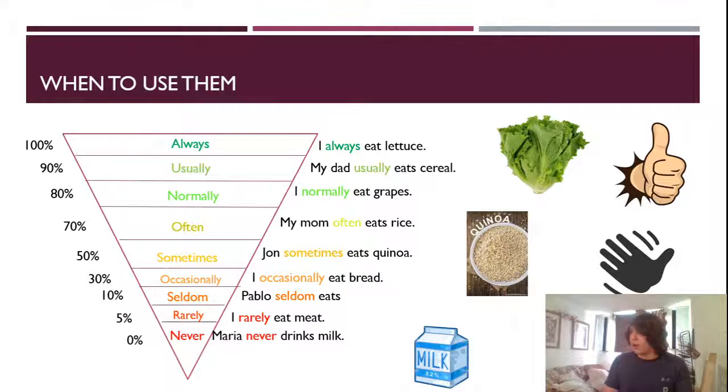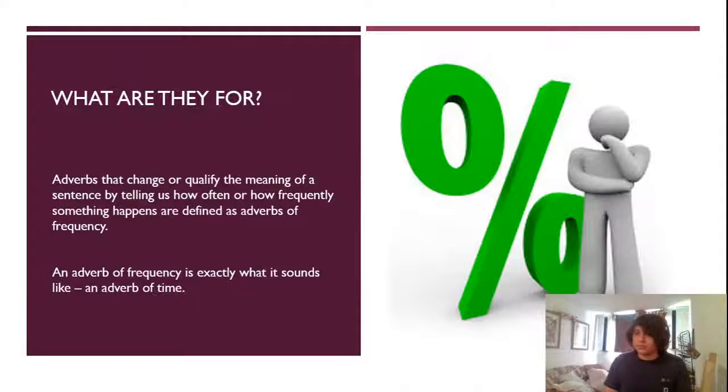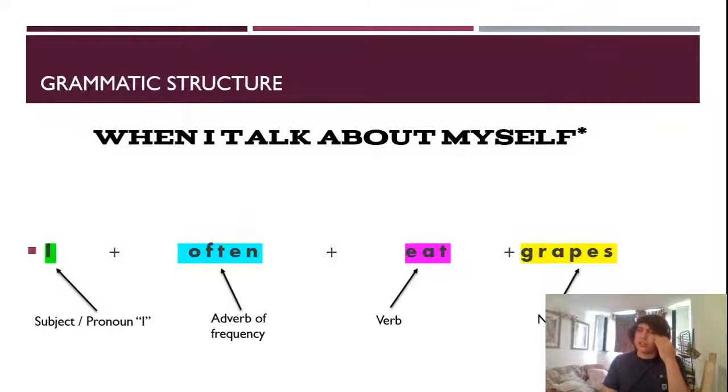And let's see how the structure is implemented. So the grammatical structure, when I talk about myself, is going to be the subject pronoun I, and then the adverb of frequency.